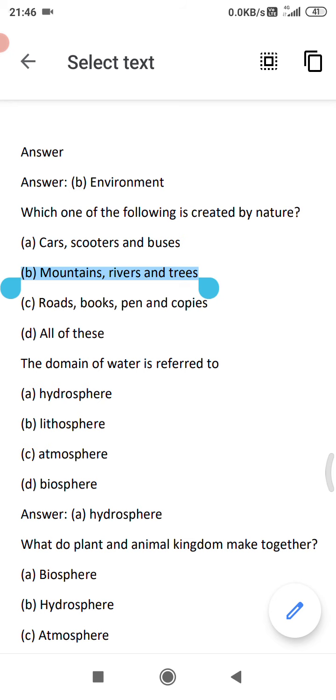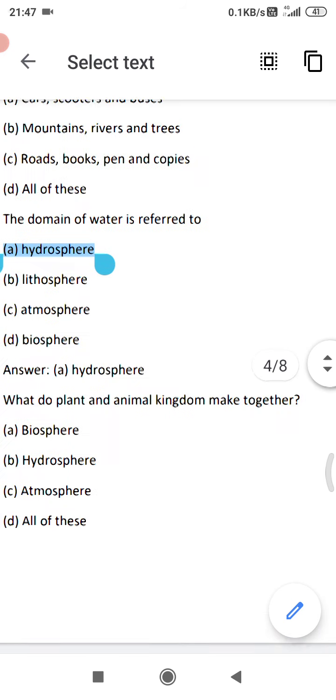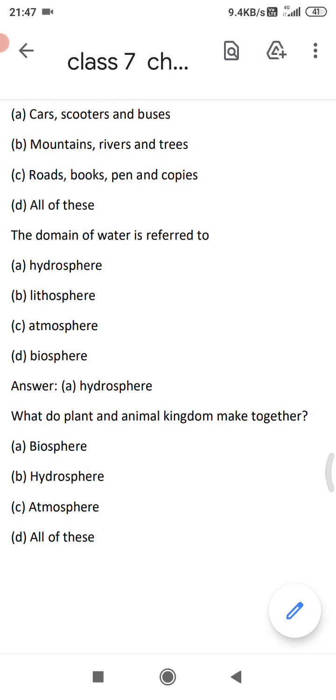Next, the domain of water is referred to hydrosphere, lithosphere, atmosphere, biosphere. The answer, hydrosphere. Next, what do plant and animal kingdom make together? Yes, biosphere, hydrosphere, atmosphere, all of these. Correct answer option A, biosphere.